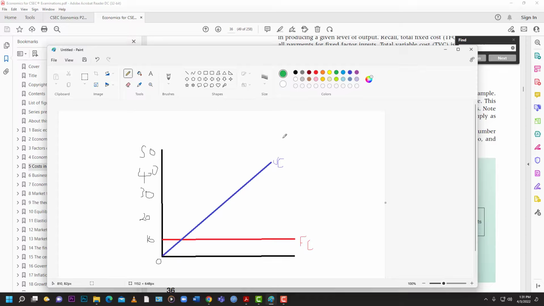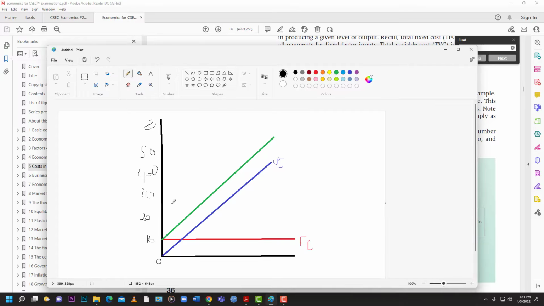Then let's use the next color. Let's use green for our total cost. We're gonna start right there, because we would have had the $10 to accommodate the fixed cost. So we're gonna go right up here. I always forget to mention that it's gonna be parallel, of course, because it's a combination of the variable and the fixed. What I forgot to do is include 60. Our 60 would be up here, just to show that when you combine the two, you get 60.